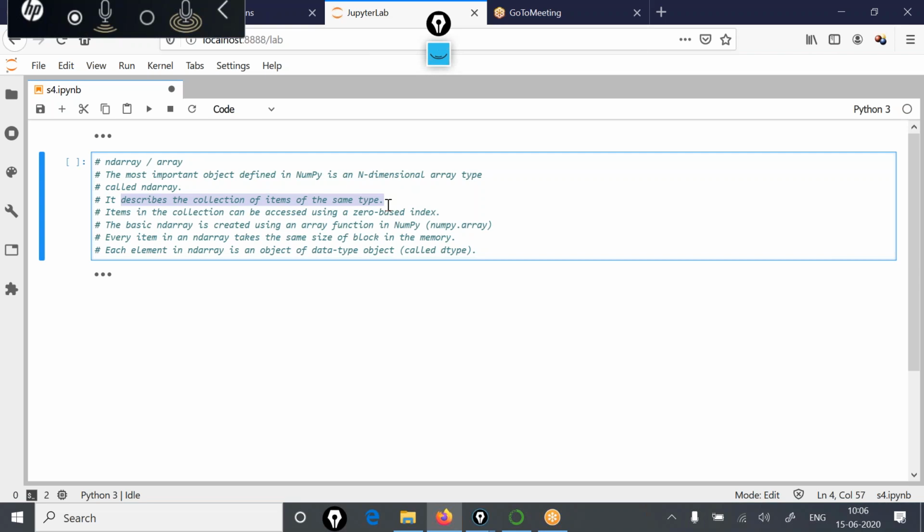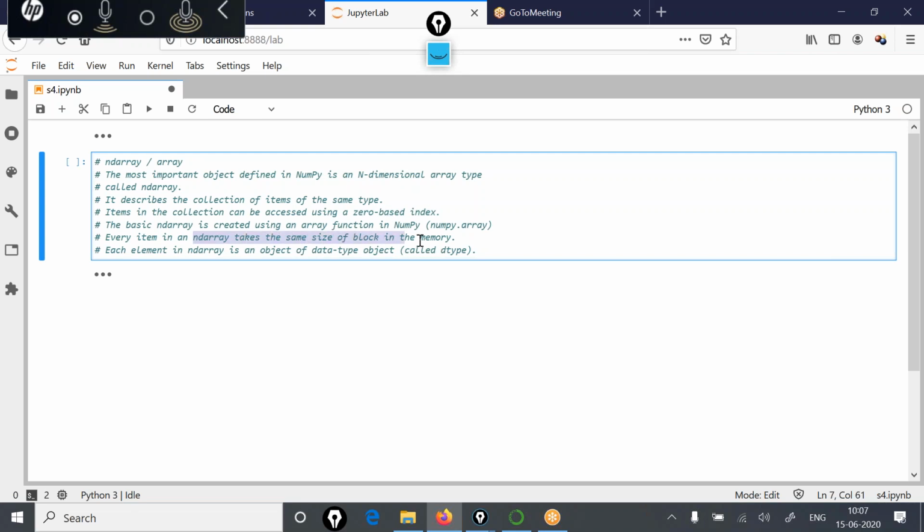The items in this collection can be accessed using a zero-based index, which simply means that the index of your array would start from 0. The basic ND array is created using an array function in NumPy. Very shortly we are going to see how we create it. Then every item in an array takes the same size of block in memory.